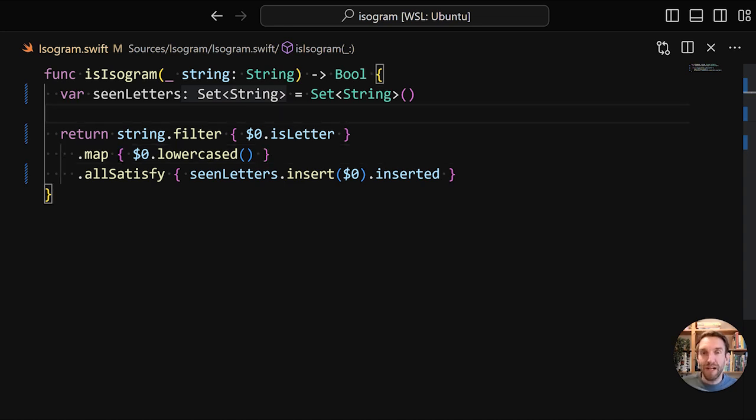Our final refactoring is another performance-oriented one, and it has to do with the fact that filter and map are eager calls. And eager calls means that they will be applied to every single element in the collection. And we know from our imperative version that we had a bit of short-circuiting happening. So we iterated over all the characters, but if we found a duplicate letter, we would stop. So we wouldn't continue trying to find letters. But in this case, we are doing that.